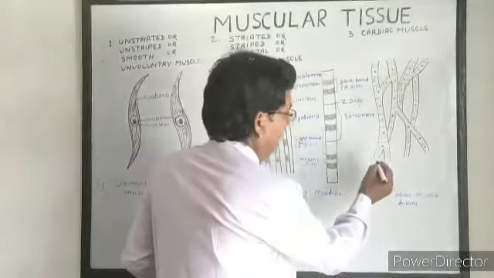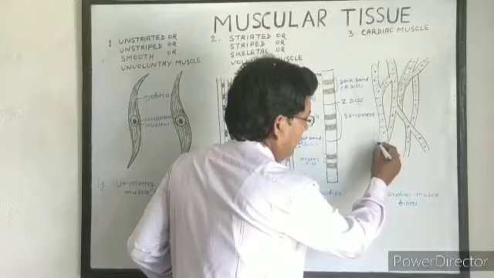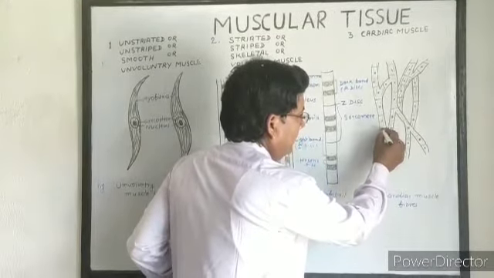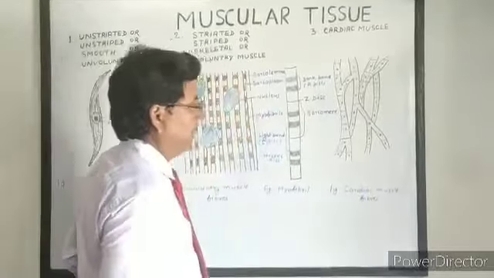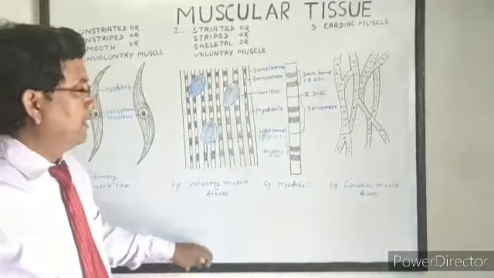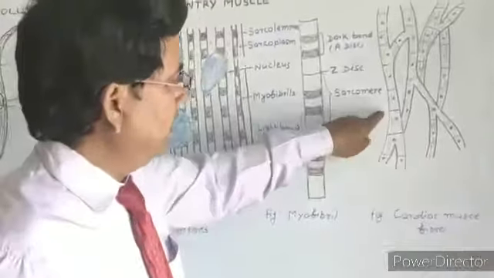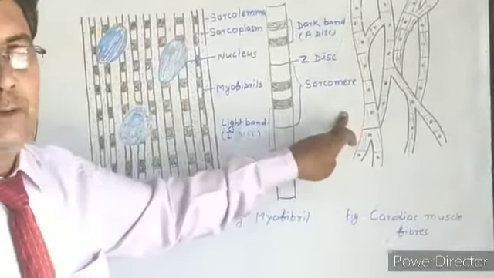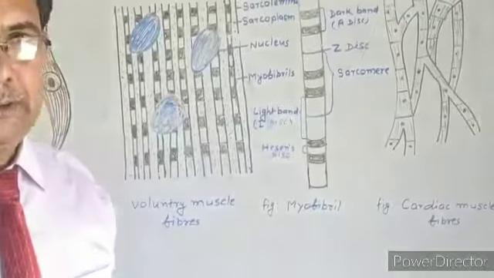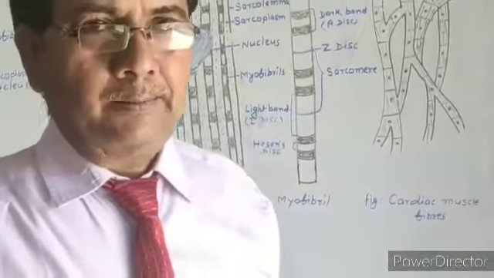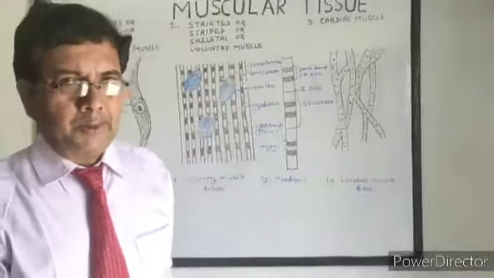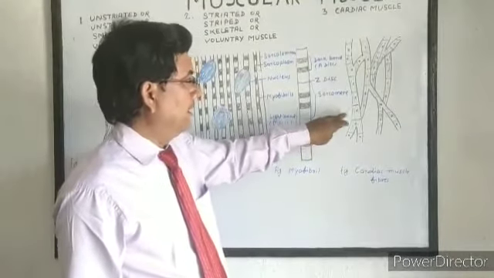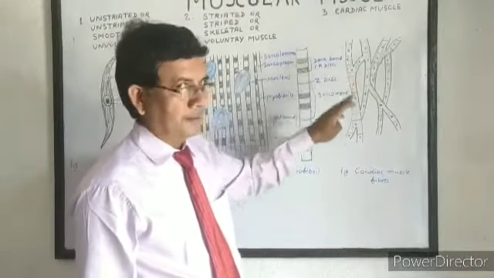In cardiac muscles, the Z disc appears like the limiting membrane or cell membrane of the muscle fiber. So, this Z disc divides each muscle fiber into many cells. So, we can say that the cardiac muscle fiber is made up of many cells. Each muscle cell has a single nucleus.